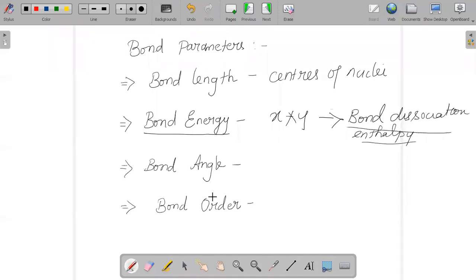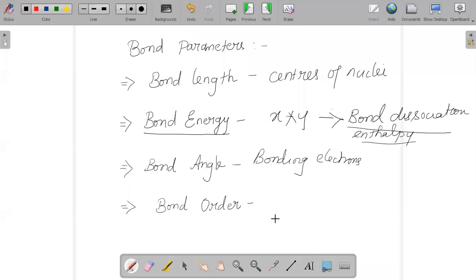So the orbitals which are going to contain the bonding electrons, the angle between them is going to be called your bond angle. And there are certain fixed angles which we all know.